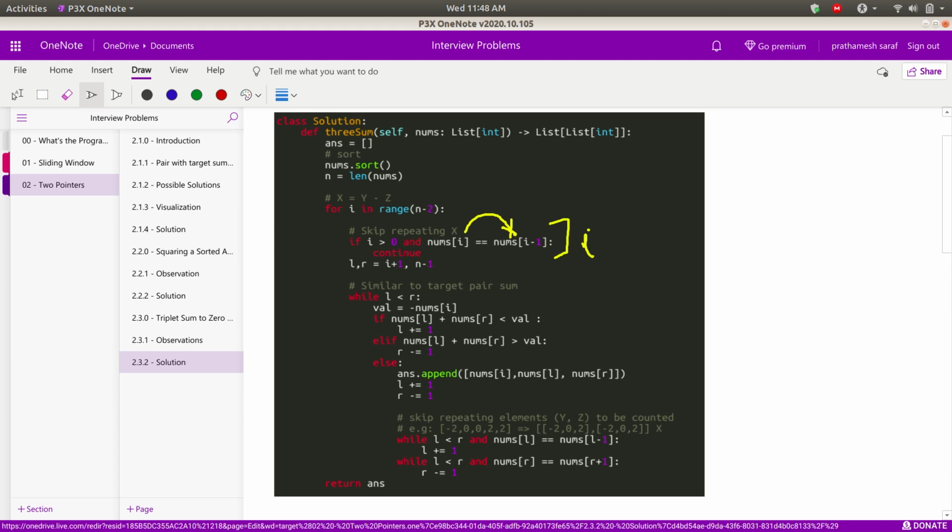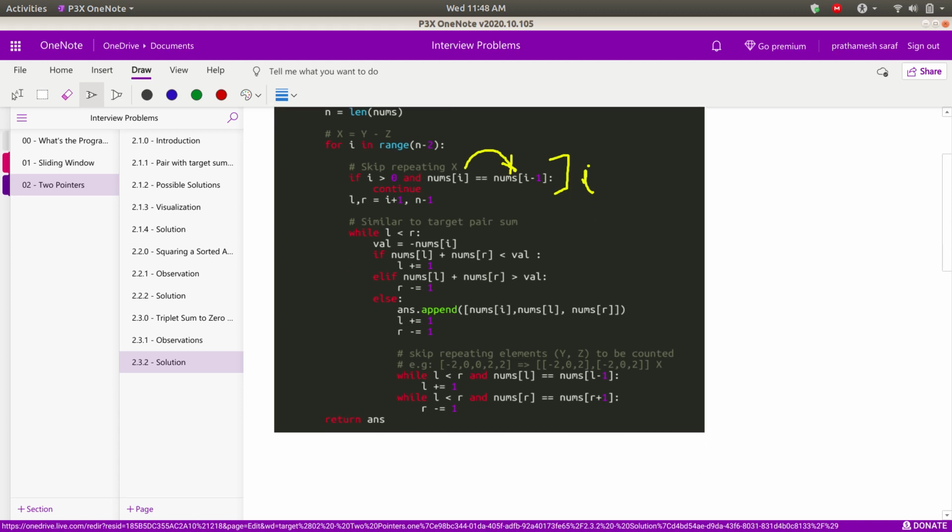And once I initialize my left and right pointers here, that is i plus 1 and n minus 1, now what I'm doing is applying my two pointer approach. This logic is similar to the target pair sum.